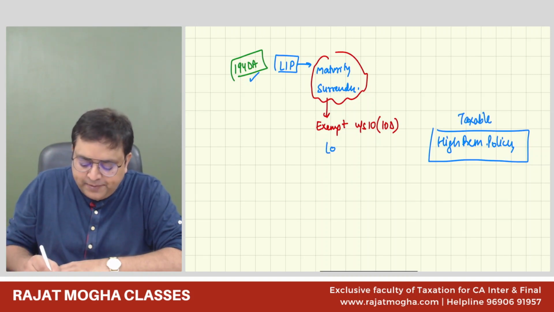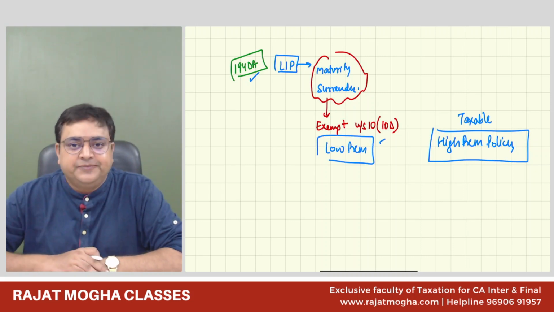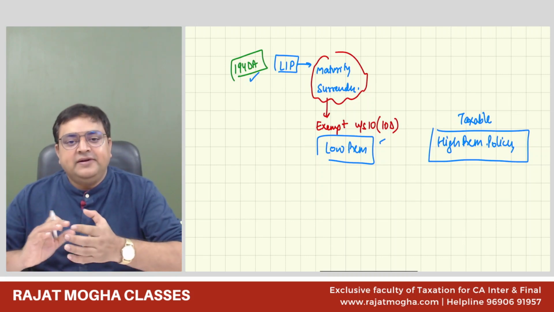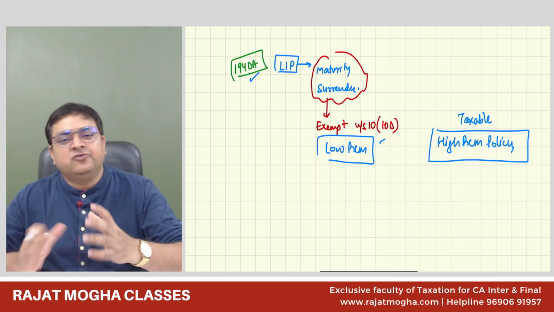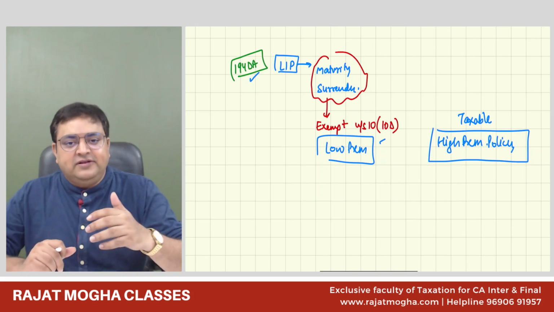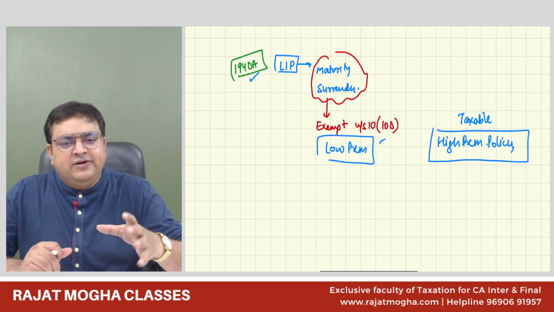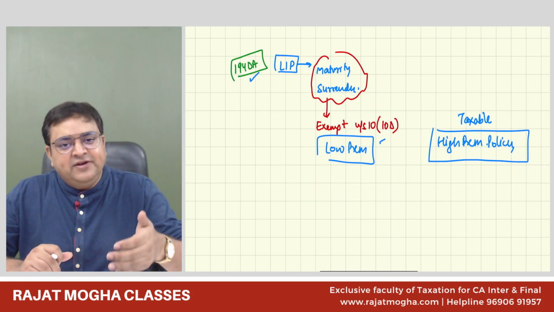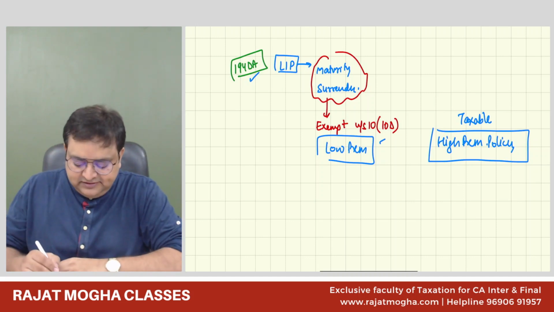But if it is a low premium policy, then it is an exempt policy. Got it? It depends upon what type of policy it is. Generally, most of the policies are low premium policies only.